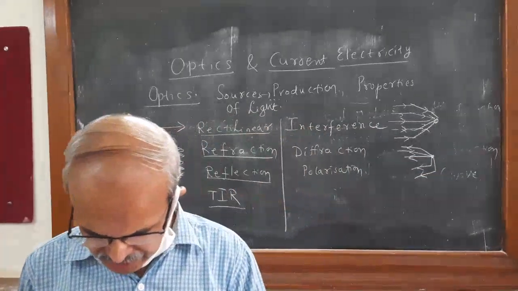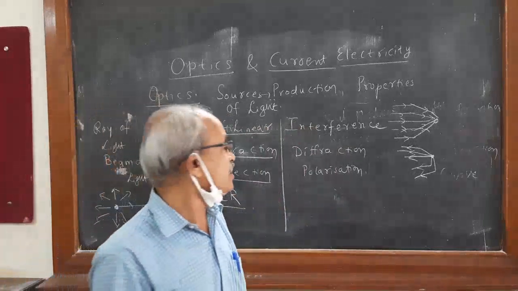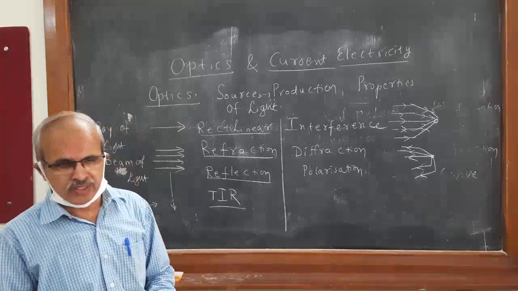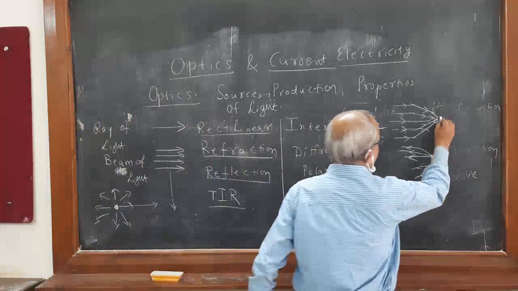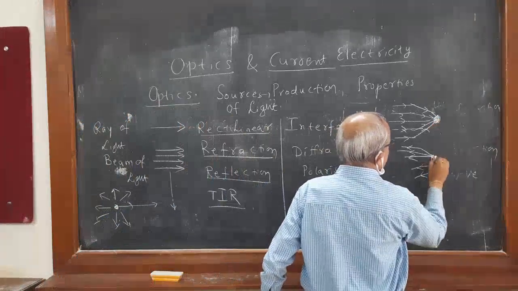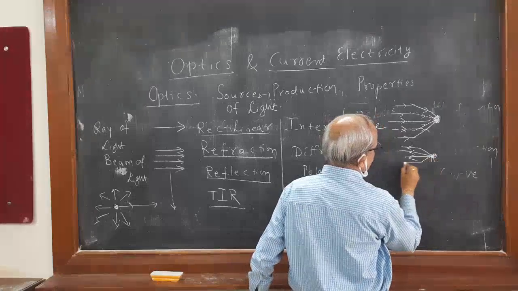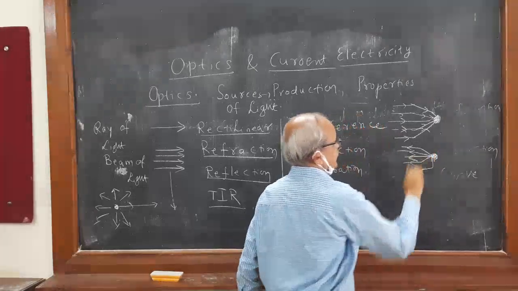These basic things, unless you understand properly, you will not understand the next part of the syllabus of this optics. So what is a narrow convergent beam? It is convergent, it is divergent. Divergent beam of light.